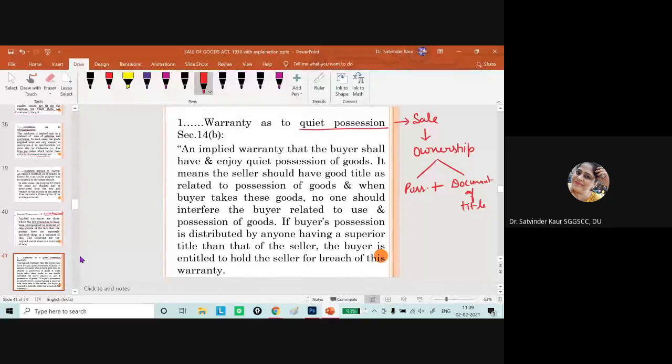But in this situation, if the possession is not being given and documents of title are being given, the possession must be given to the buyer. So the buyer has the right to take the possession of the goods.